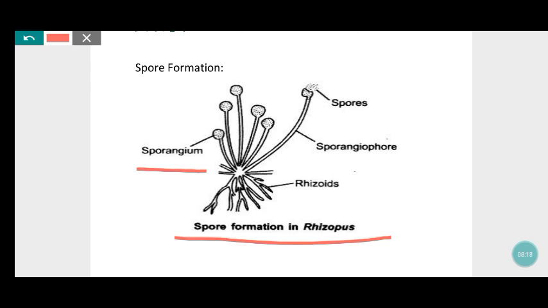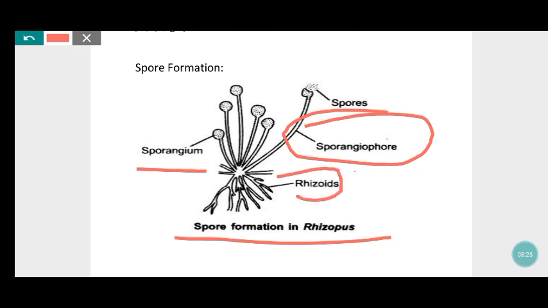From that, the long tube is called what? Sporangiophore. Then the roots are called rhizoids. From that sporangium, the spores are formed and blown away, and another plant is formed. This is the way spore formation takes place.